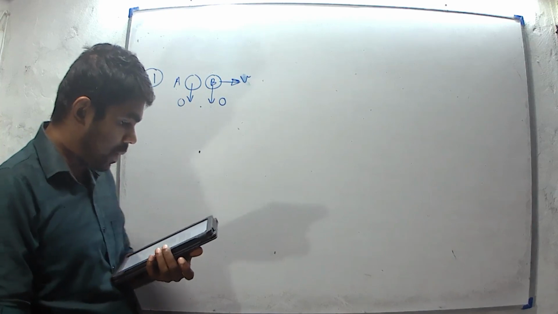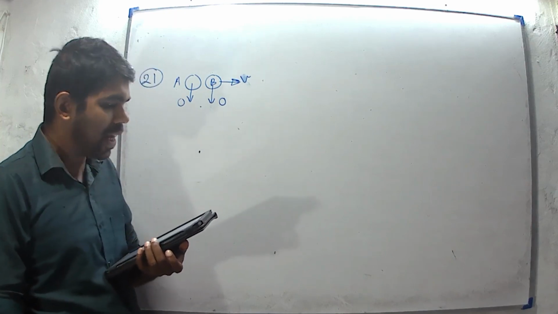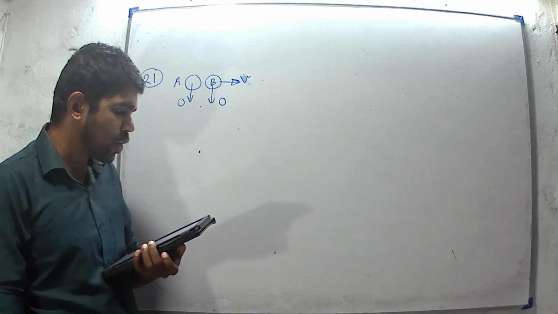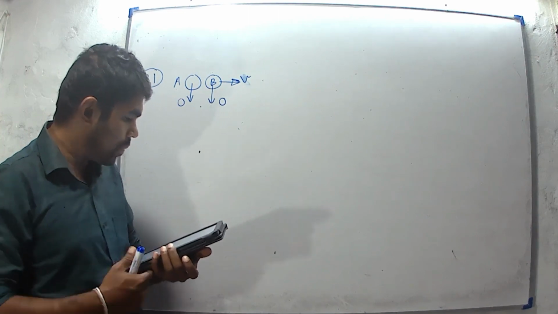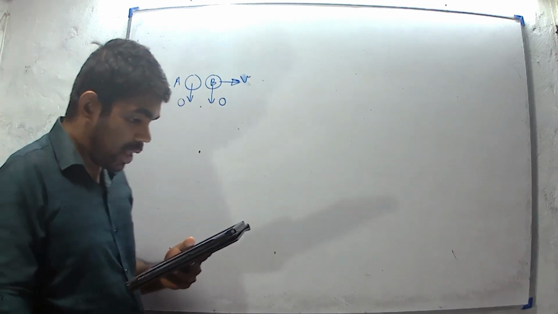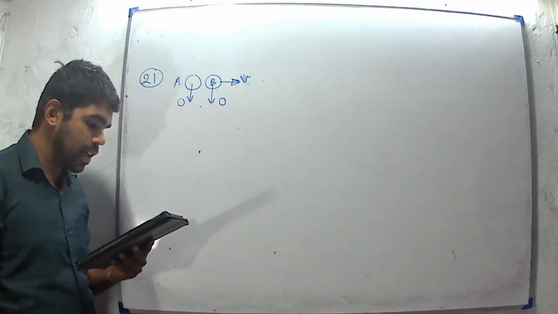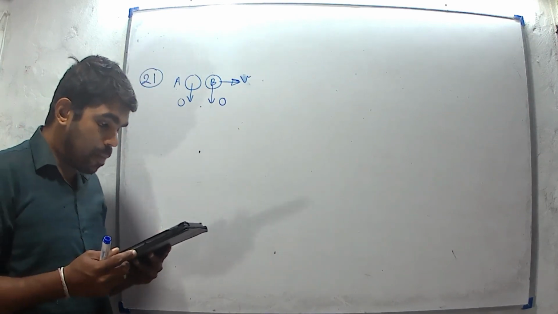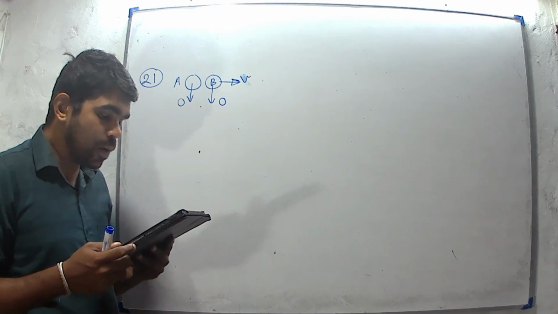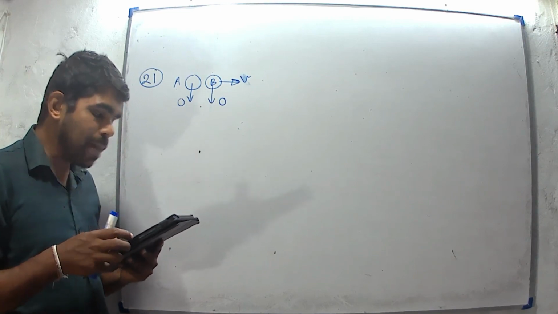Second statement, B reaches the ground first with a higher speed than A. It is also incorrect because time is common for both objects. Then the third statement, A reaches the ground first. It is also incorrect. Fourth one, both A and B reach the ground at the same instant with the same speed.